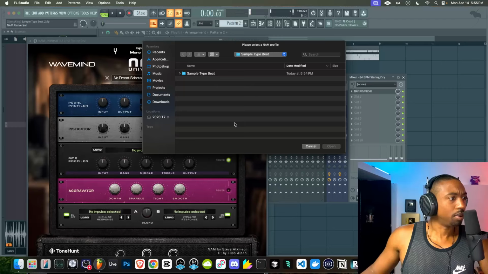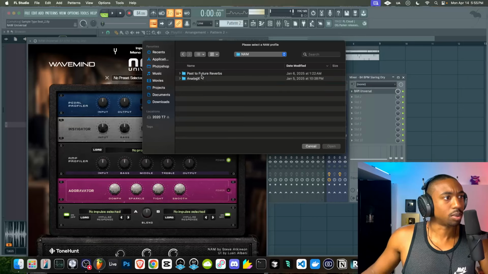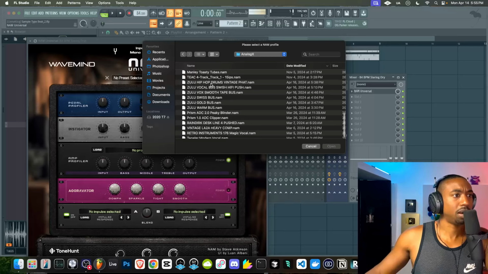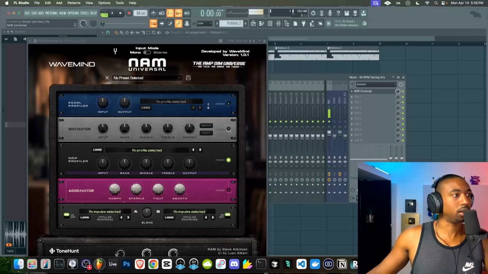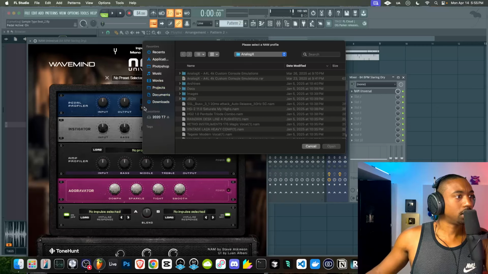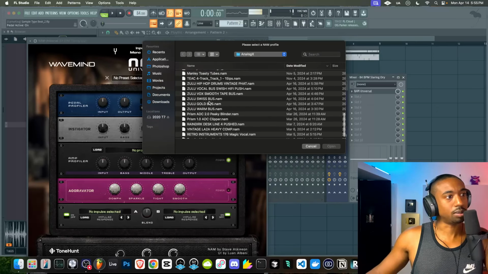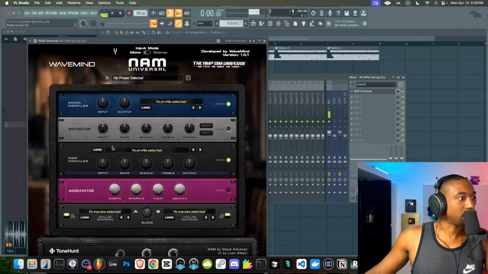We need to load up one of these profiles here. So let's go to our sounds, NAM profiles. We're going to load up the Zulu hip hop. I think it's this one. It's either this one or the other one. Did it load? Maybe this is not for, there's like 3 load zones. So let me figure out which one is which. I haven't used this plugin in a while. It's clearly not doing anything.